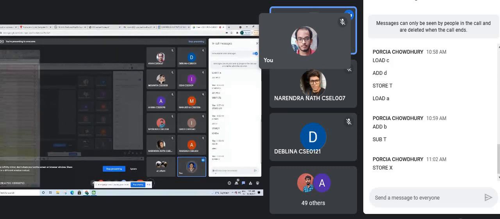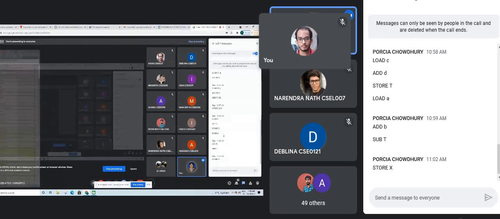That means the result will be stored as X. Automatically, if you are doing A plus B first, then C plus D, the length will be increased, because you have done A plus B first and you will store that value somewhere. Then you have to do C plus D and again store the value somewhere, and load the A plus B into the accumulator. So automatically the length of the instruction will be increased. Again, you can try the opposite one at home.